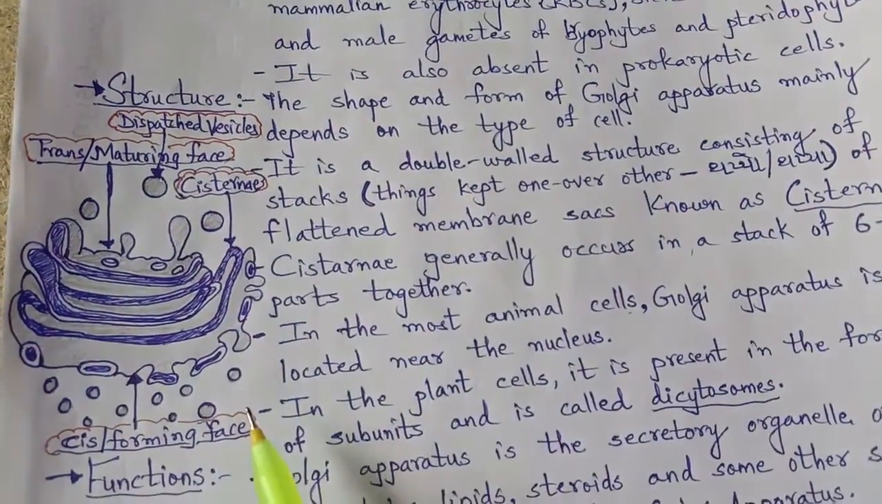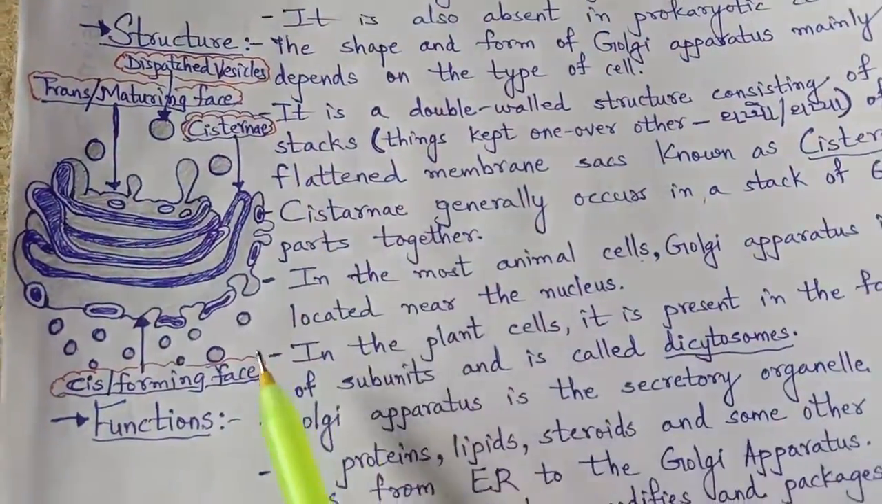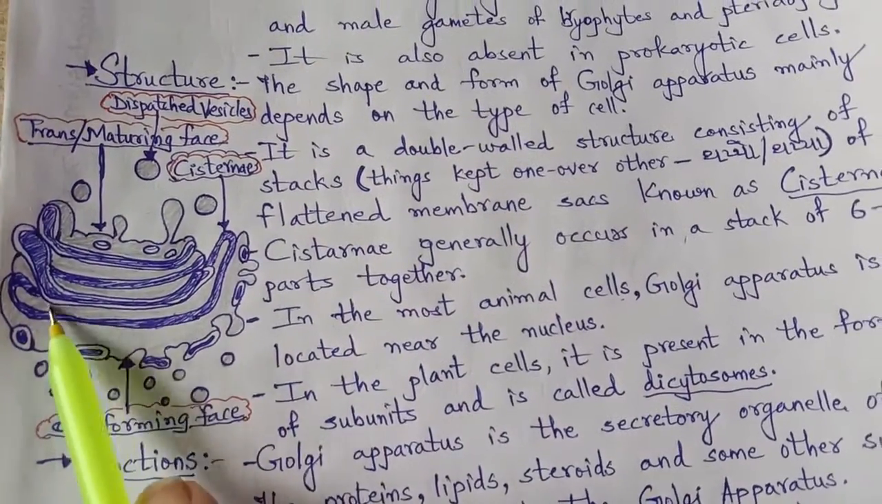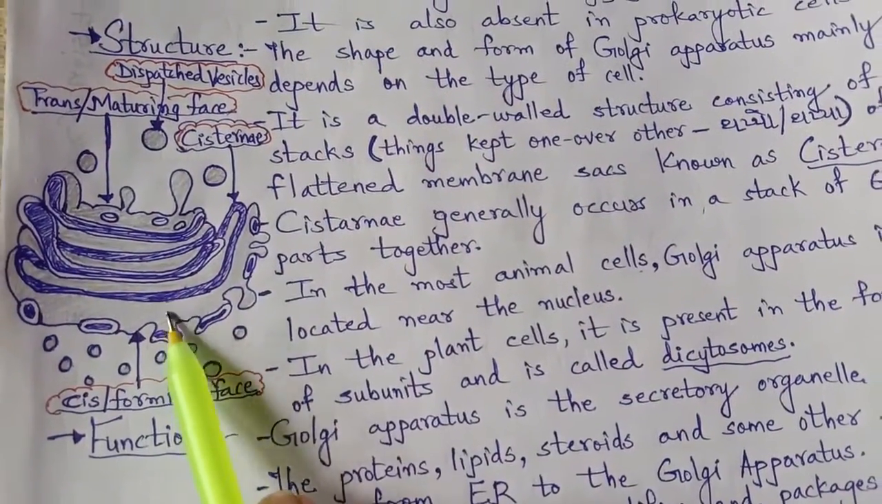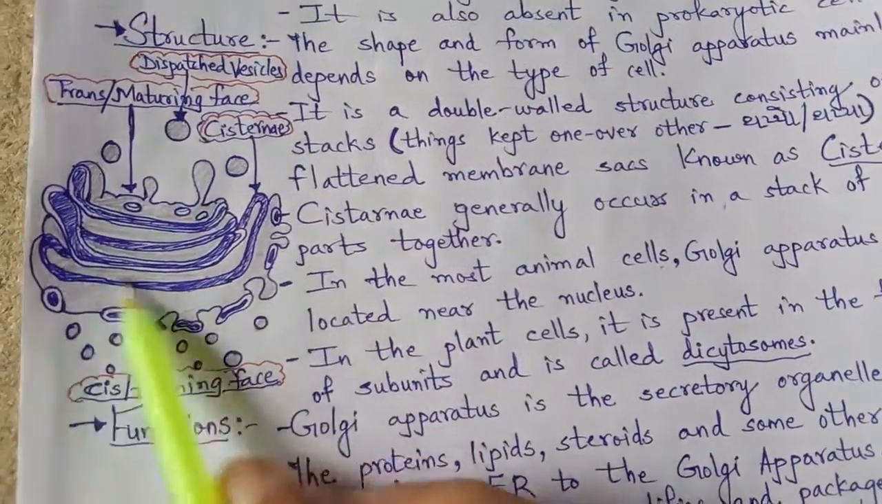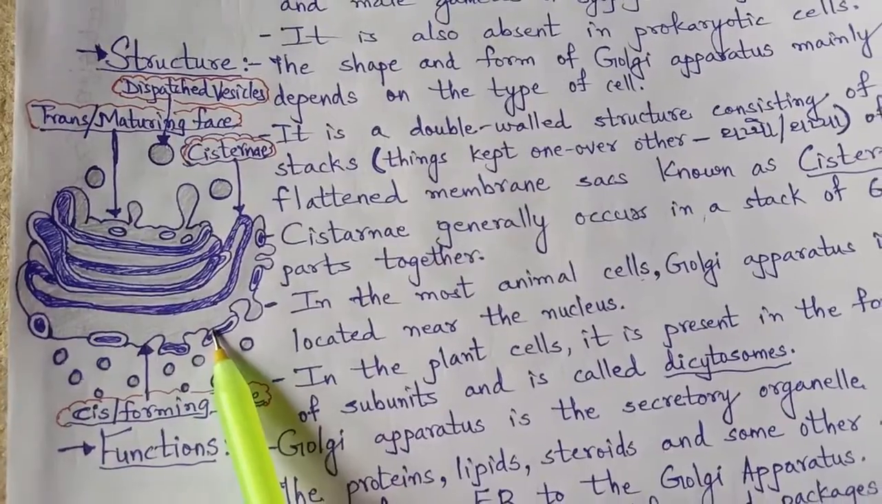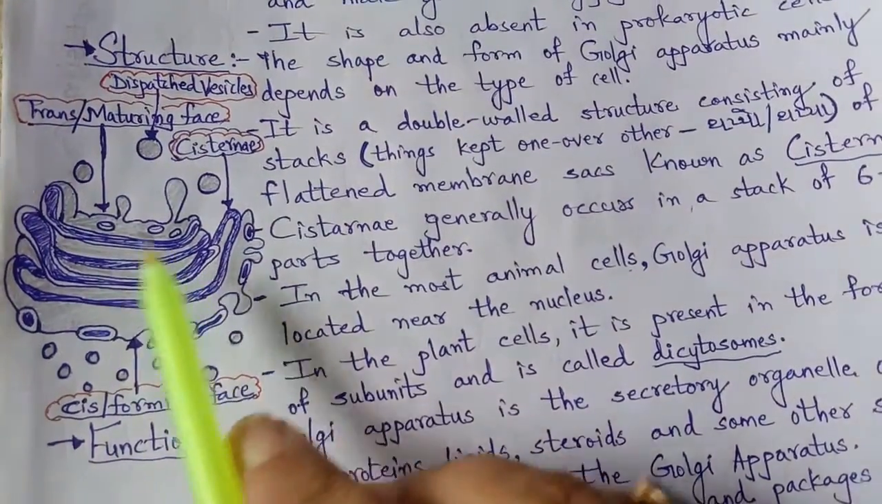Now the structure. You can see the diagram over here. You can see these layers are stacked one over the other. They are arranged one over the other parallelly like this. Stacking means to keep one over the other.